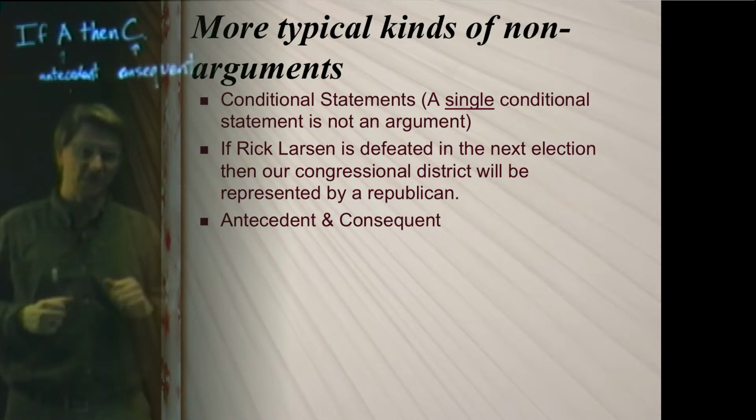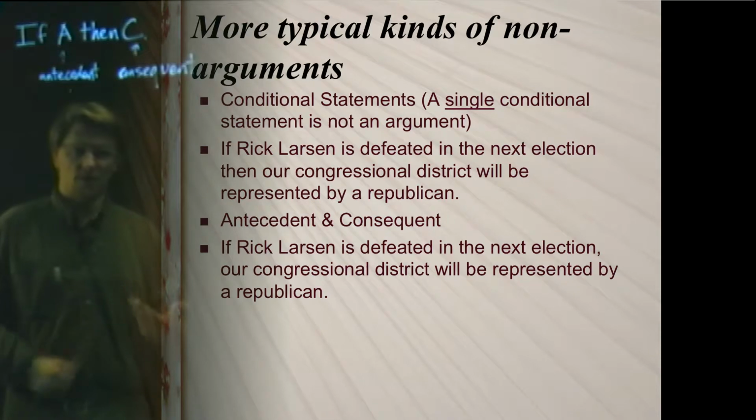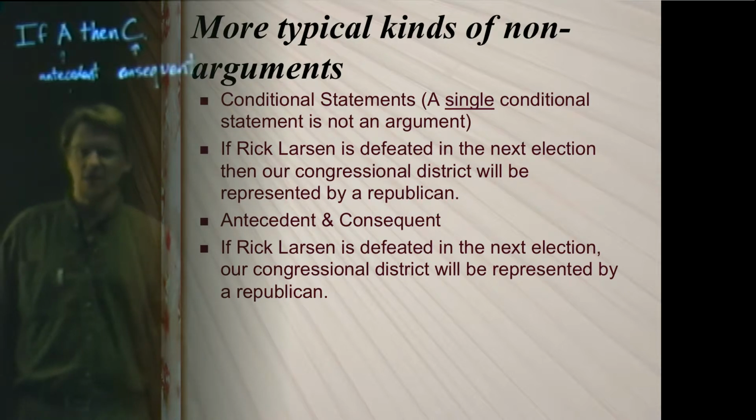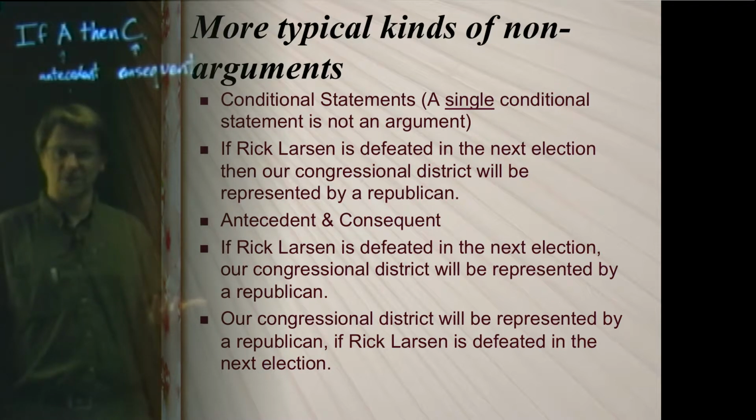So we can identify those pieces in this example, and we can do the same in the next one. If Rick Larson is defeated in the next election, comma, our congressional district will be represented by a Republican. Here we don't see the word then. It's been left out, as we often do. But just understand that the antecedent will still be Rick Larson is defeated in the next election, and the consequent will still be our congressional district will be represented by a Republican. Same antecedent and consequent.